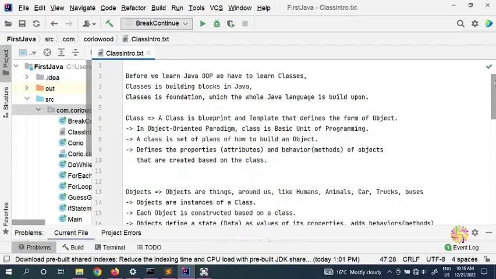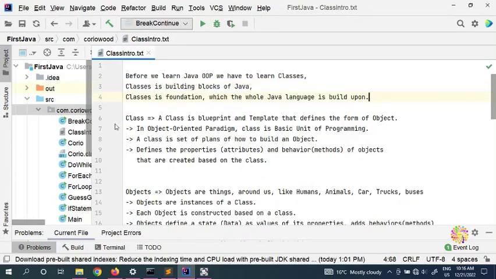Alright, so in this video we're going to talk about classes, and from now on we're going to start our object-oriented programming in Java. Before we learn Java object-oriented programming, keep in mind OOP means object-oriented programming. We have to learn classes first. Classes are the building blocks of Java. Classes are the foundation which the whole Java language is built upon.